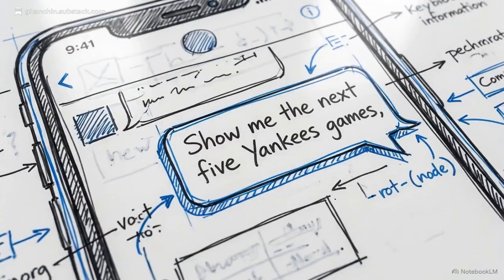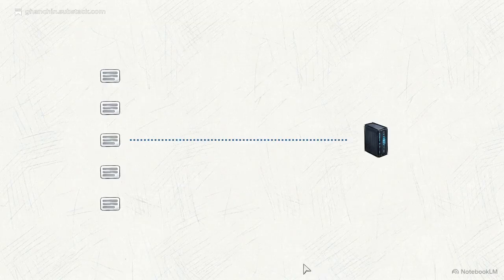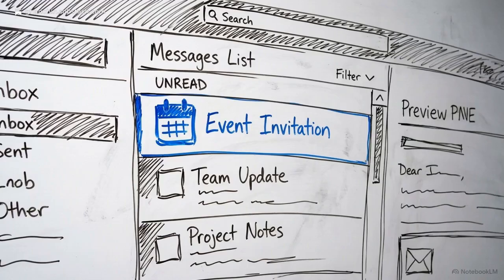A fan can simply type, "Show me the next 5 Yankees games," and the interface instantly returns exactly those specific game cards, skipping the search menus entirely. The moment the user interacts with that game card, a background process fires off an email notification. This securely delivers a standard IETF calendar invite directly to their personal inbox.